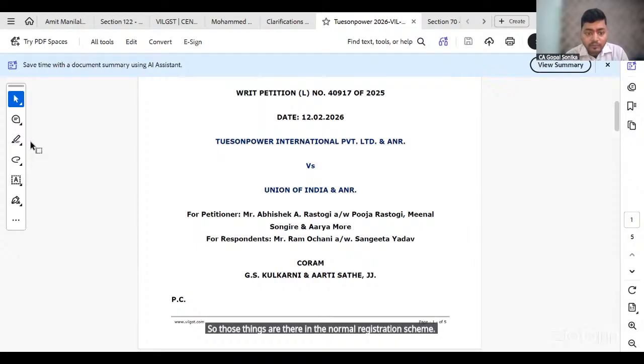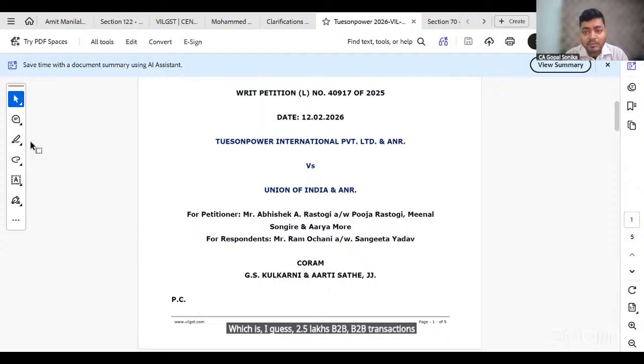But with effect from November 25, Rule 14A was introduced, and it specifically provides an option for taxpayers who have a monthly output tax liability below a particular threshold limit, which I guess is 2.5 lakhs for B2B transactions.